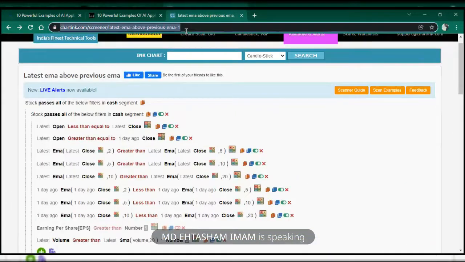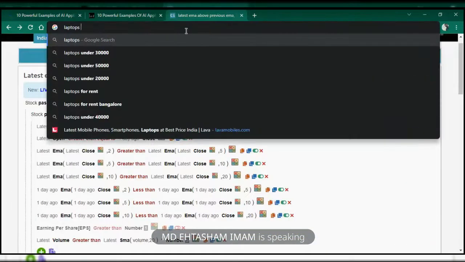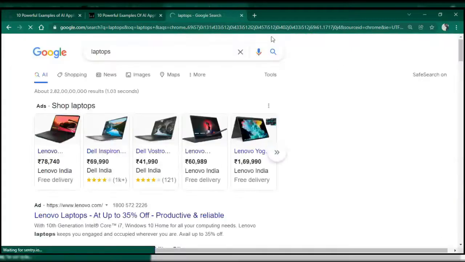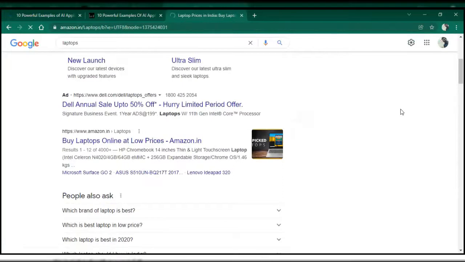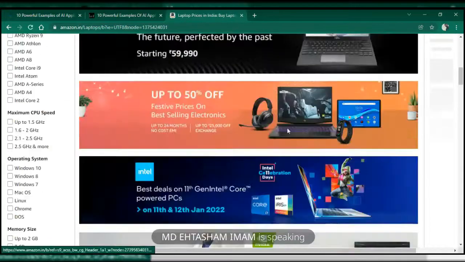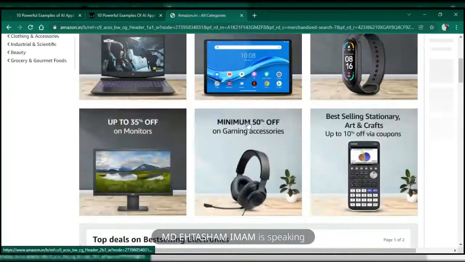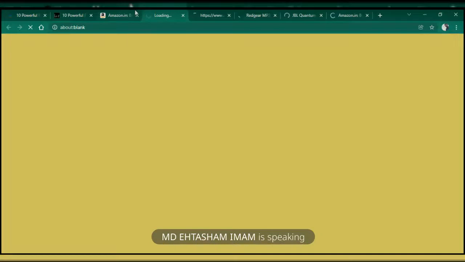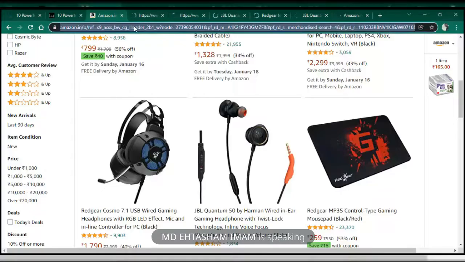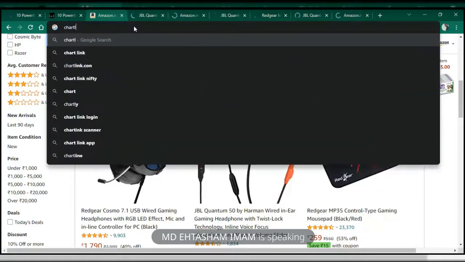Now suppose I keep browsing for laptops for a long time. Then after some time, when I open something, I will get ads for laptops. Again, if I open ChartLink, it should get reflected there.